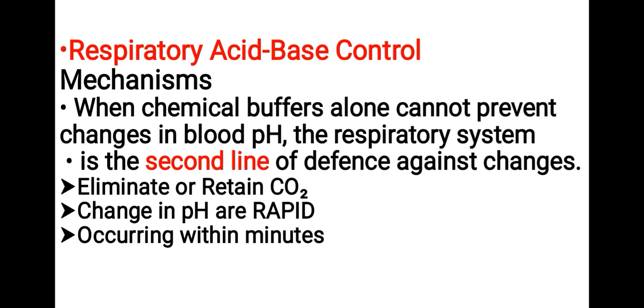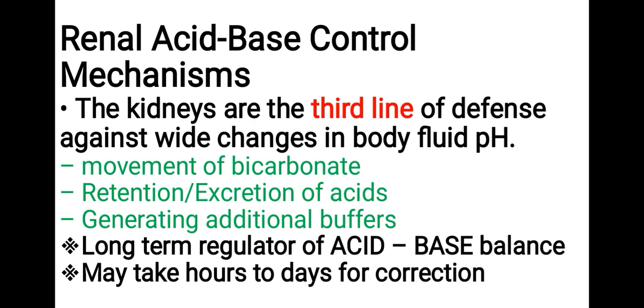Respiratory acid-base control mechanisms. When chemical buffers alone cannot prevent changes in blood pH, the respiratory system is the second line of defense against changes. It eliminates or retains CO2. Changes in pH are rapid, occurring within a minute.